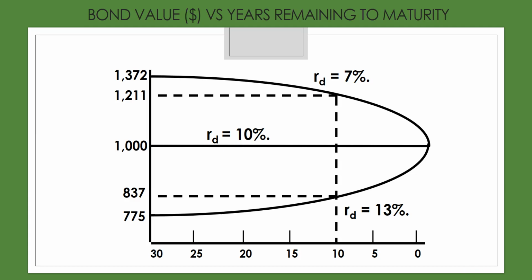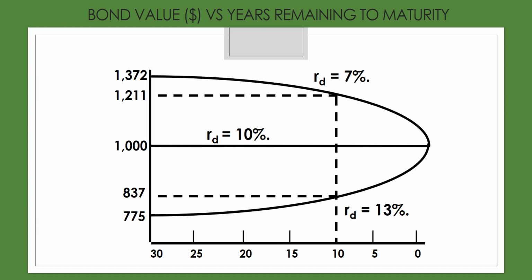And so here is a depiction of what happens to the bond's price as it approaches maturity. So this is bond value as the bond approaches maturity. Along the horizontal axis here, we have years to maturity. Notice that as we go out, we are approaching time period 0, which is when that bond does mature, and the face value or the par value of that bond is due.